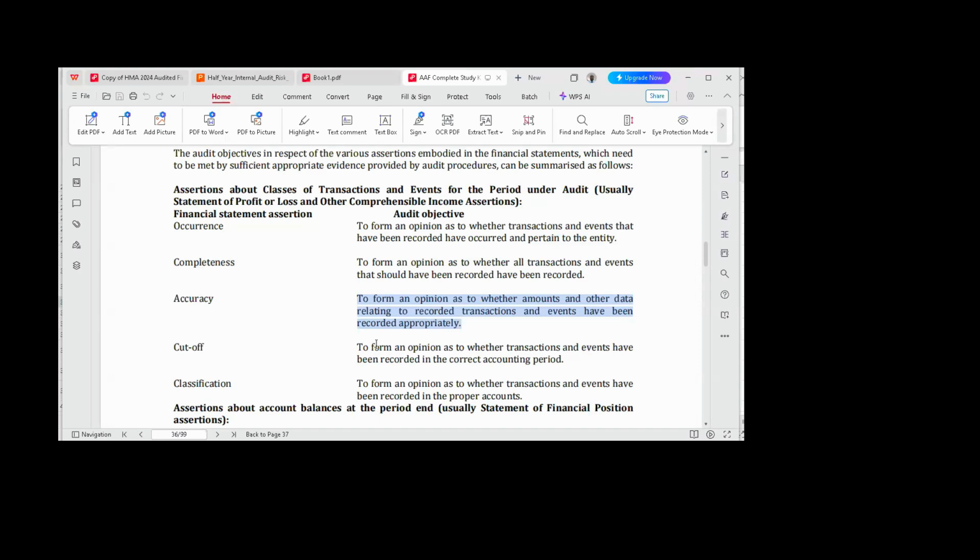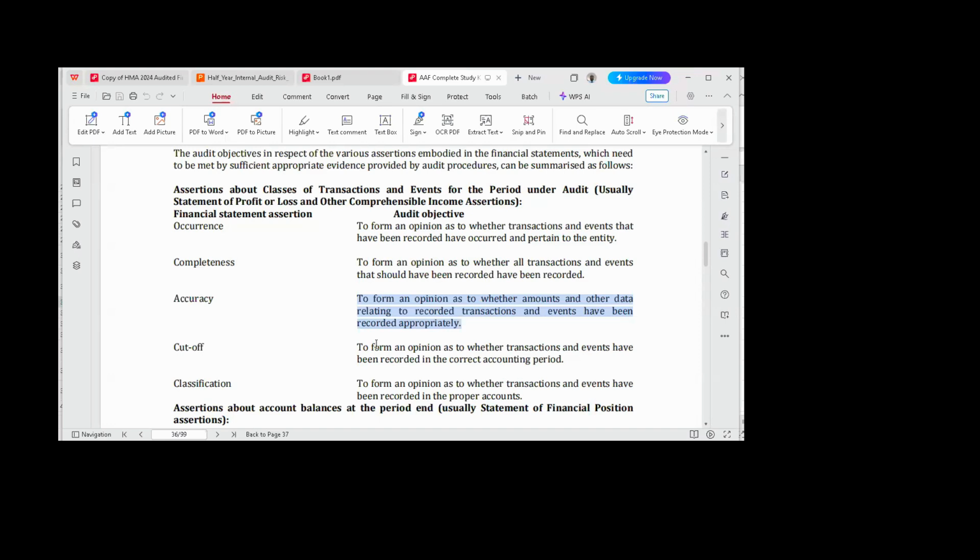They have what? Chart of accounts. So you tell that we have posted into the right account. For instance, if the client is into manufacturing, they will need to tell you that there are two types of salaries in manufacturing. We have wages and we have what? Salaries. There are wages, we have salaries.